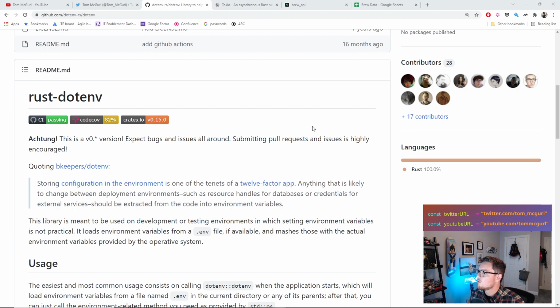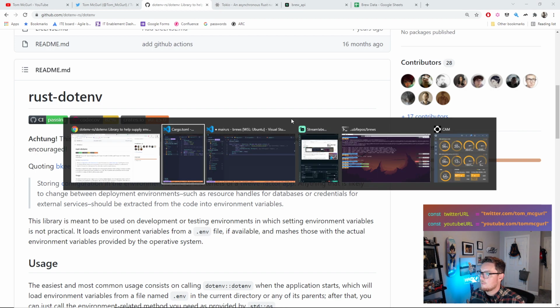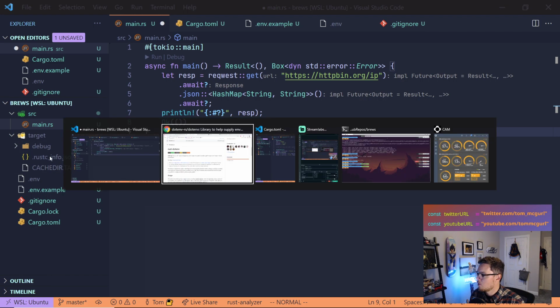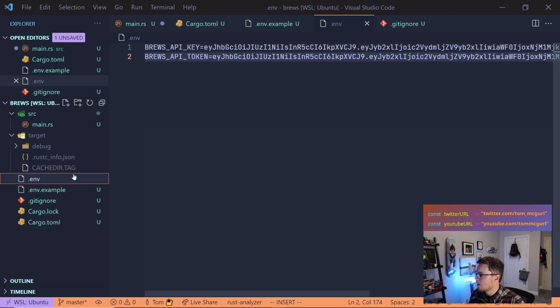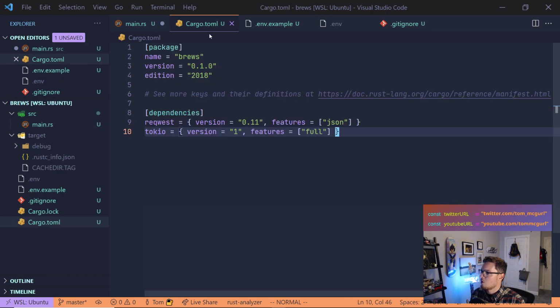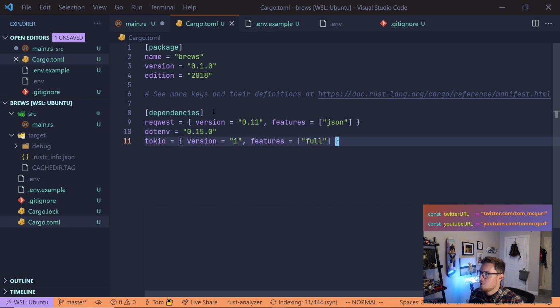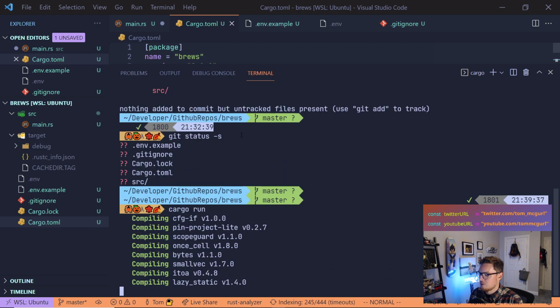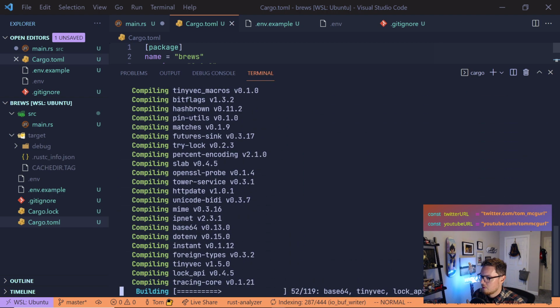So we'll just pull that in right into our Cargo.toml. So what we'll do is we'll go back here. We will go to our dotenv. We have our main, Cargo.toml. I'm going to just pull in that version right here. All right. So now we have dotenv. And of course, we need to install these. So when we run cargo run in this case, it'll actually install those. So we'll run cargo run.